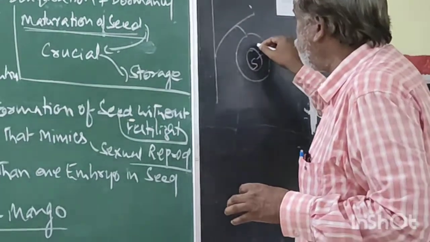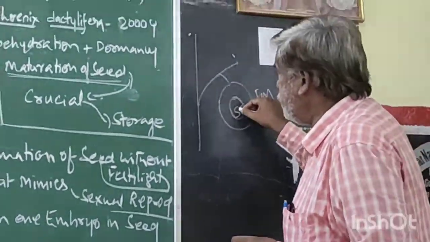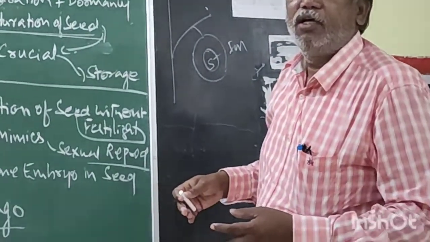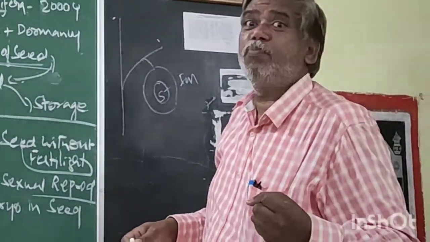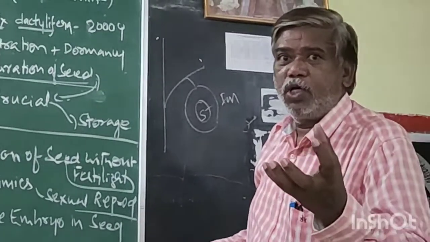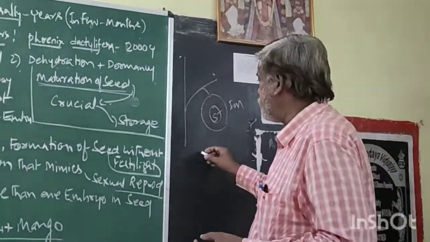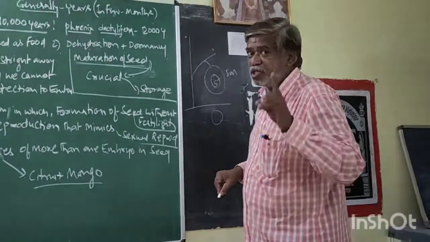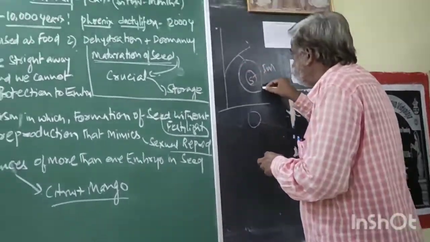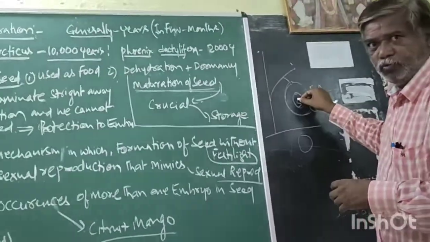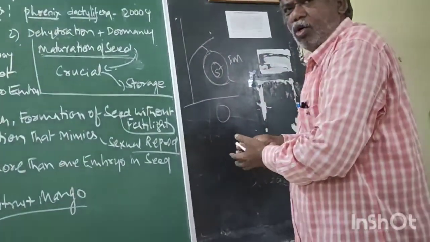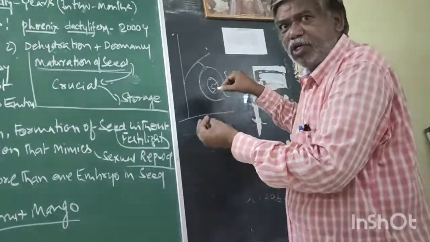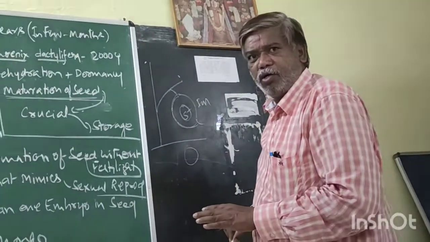At the formation of fruit and seed, the surrounding conditions are generally high temperature, there is no water content in the soil. Both fruit and seed are newly formed.